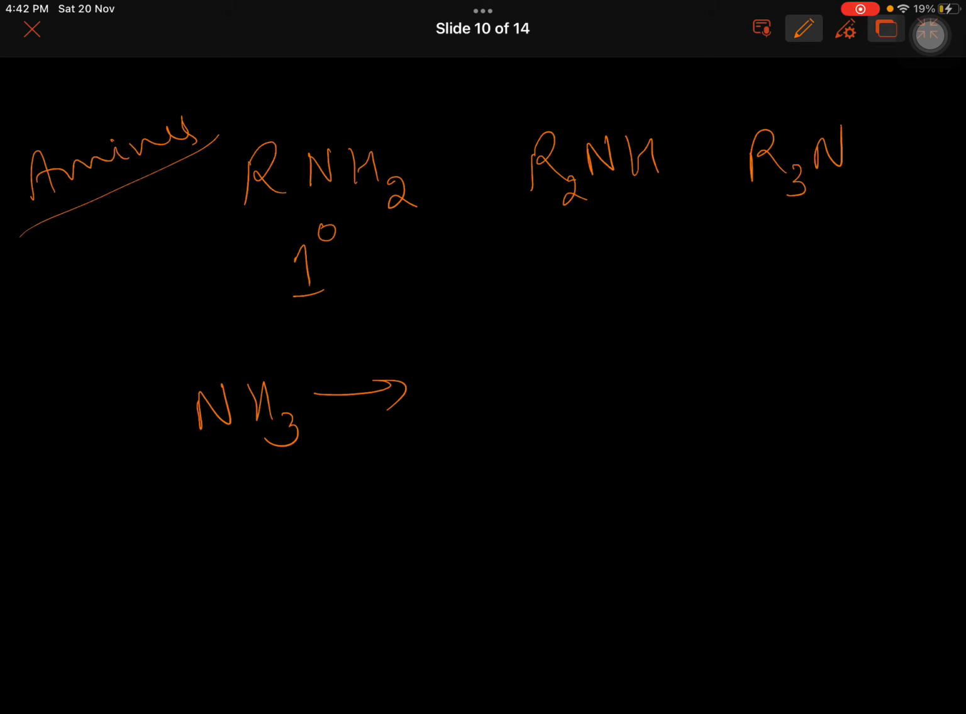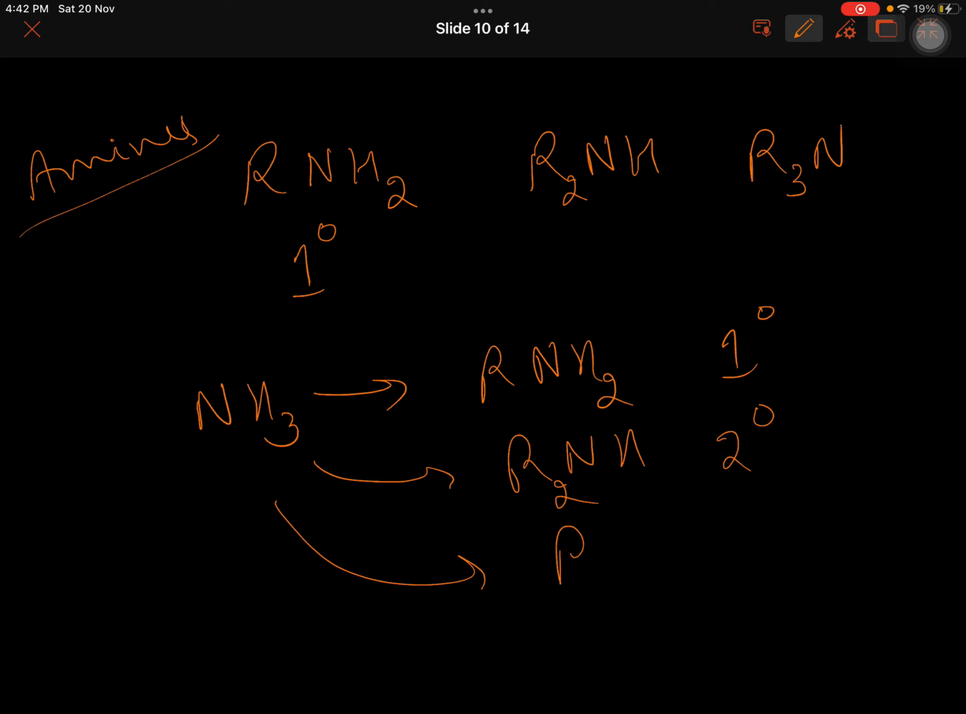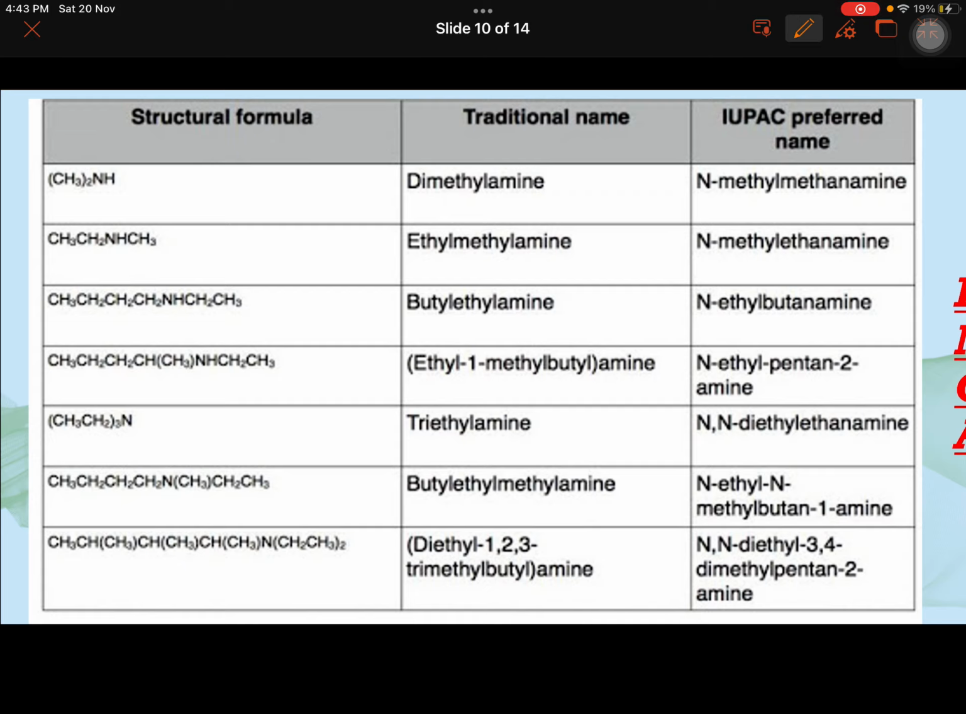If you replace one hydrogen by R group, it becomes primary. If you replace 2 hydrogens by same or different R groups, it becomes secondary. And if you replace all the hydrogens by R group, it becomes tertiary. So how do we write the names? Let us take them up one by one.